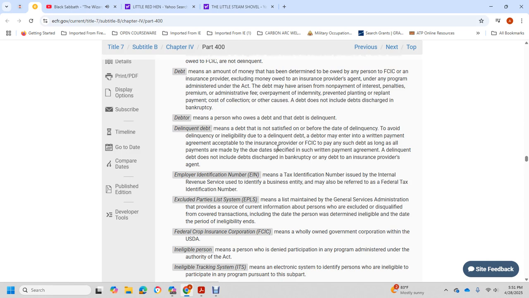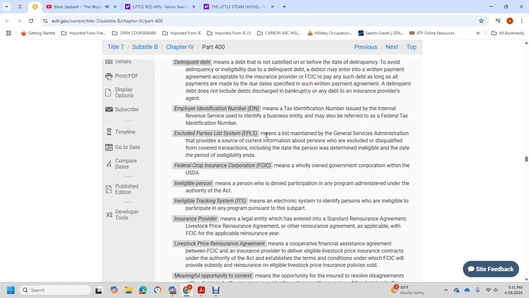The period of ineligibility ends with the date determined. Federal Crop Insurance Corporation means the wholly owned government corporation of the USDA. Eligible person means a person who has not been denied participation in the program administered under the authority of the Act. Eligible tracking simply means an electronic system to identify the person as an eligible participant in the program.